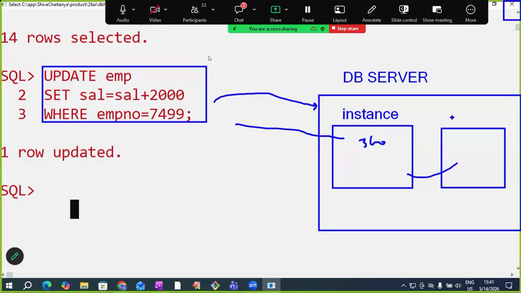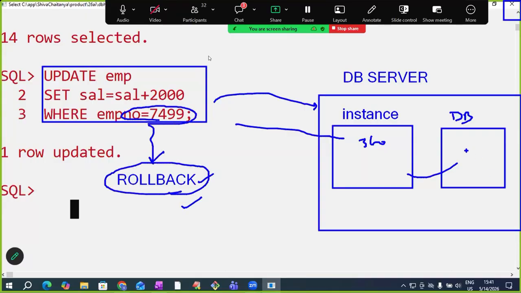But I want to apply this to the database now. To apply to the database, which command do we need to use, sir? Commit. No, I want to cancel this action. If you want to cancel the action, which command do we need to use? Rollback. Accidentally I increased the salary of 7499 and I want to cancel this action. Which command? Rollback. No, we want to save this action. Commit.